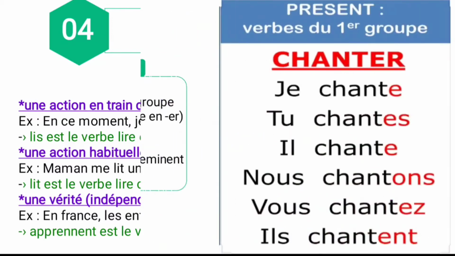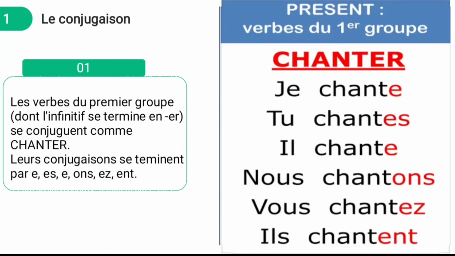Let us move to the next slide. See, first one, conjugation. Les verbes du premier groupe dont l'infinitif se termine en er se conjuguent comme chanter. So what does it mean? The verbs of the first group whose infinitive ends with er. I told you in the previous slide itself, the first group always ends with er only. They are conjugated like the verb chanter. Chanter ends with what? Er. It means to sing. So their conjugations se terminent par that conjugation. What are the endings for that er group?